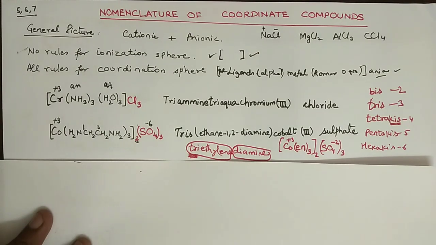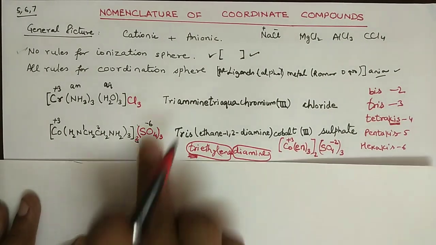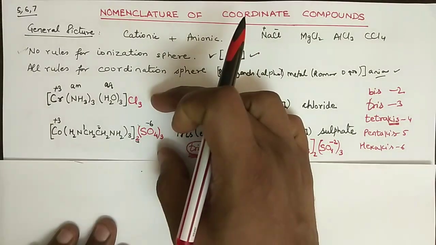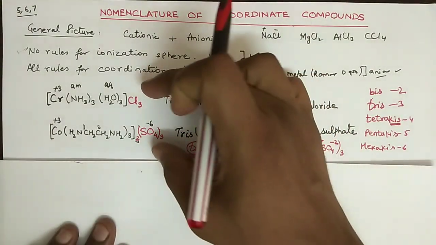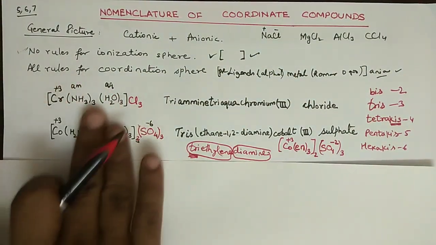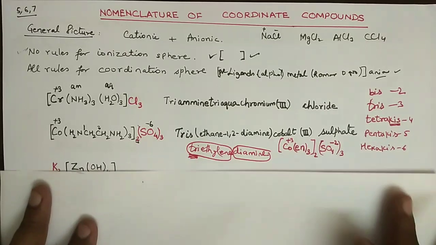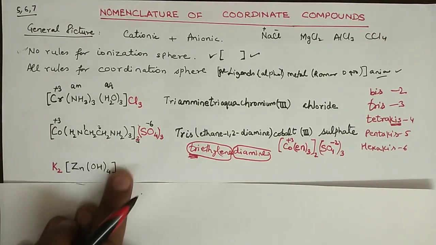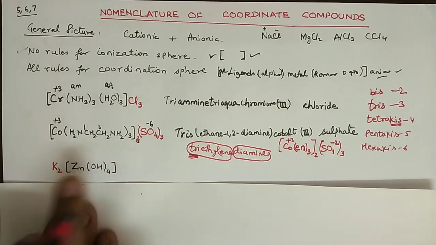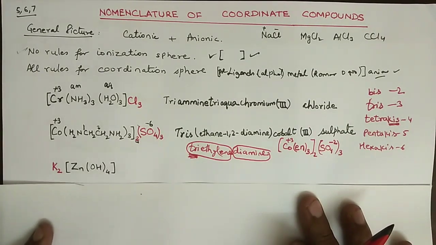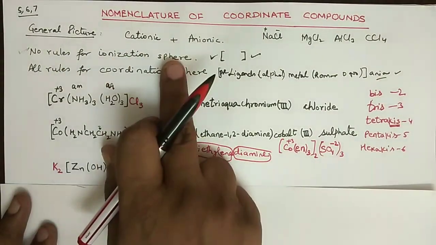Alright. Now in these two examples, one thing was very common: the ionization sphere was the anionic part and the coordination sphere was the cationic part. Now here is an example in which the coordination sphere is anionic and the ionization sphere is cationic. Again, rule 1, no rules for the ionization sphere.